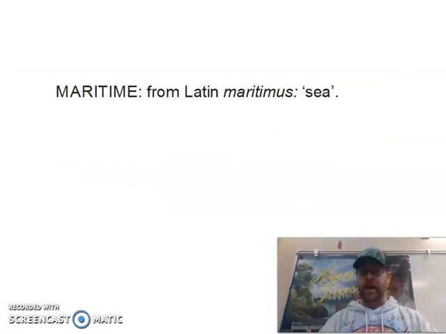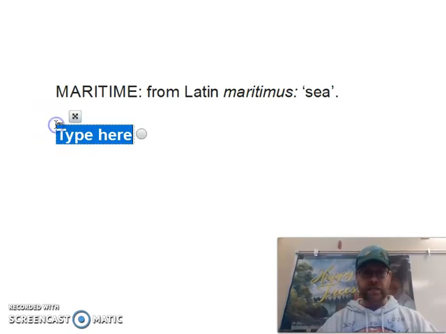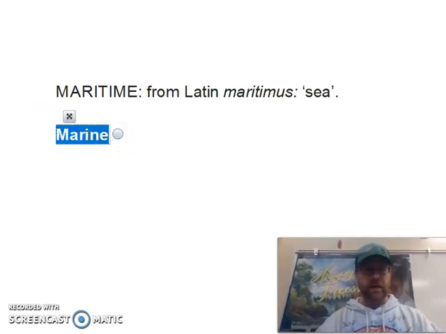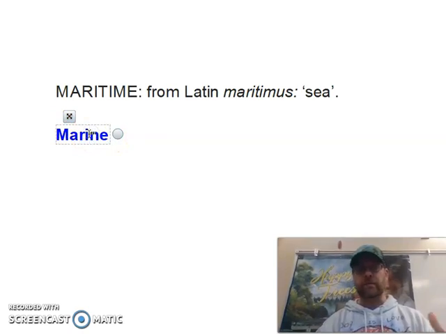There's the word maritime. Maritime takes me back to when we were doing ecosystems, and we have that word marine. And we know that the marine, to us, meant the oceans, but there's more than just oceans. So we can't label it as oceans, but anything that is maritime is going to have to do with water.